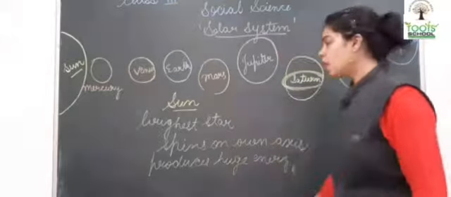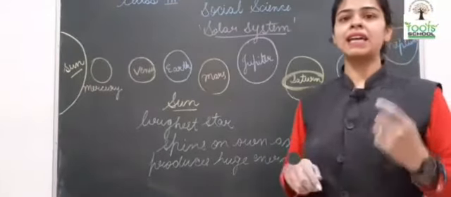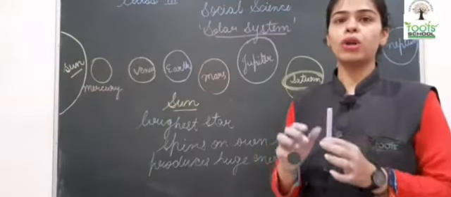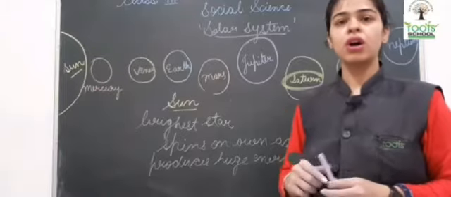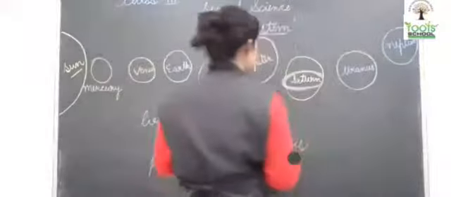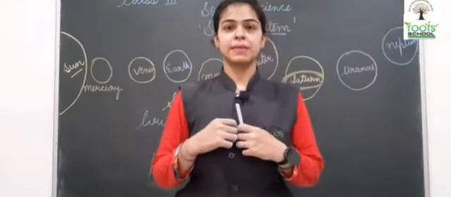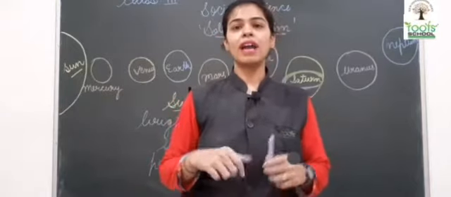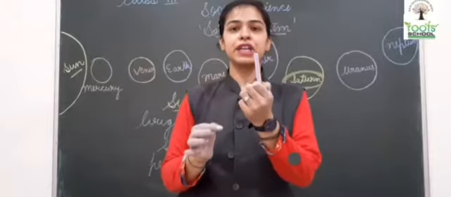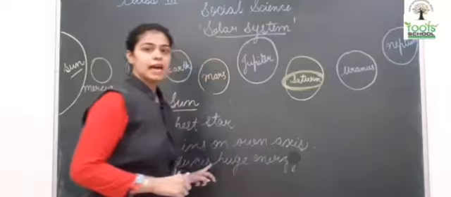Okay, and we read the sun spins on its own axis, that it stands only in one place and rotates in its own place. Okay, so if I am the sun and I am rotating like this, so the sun also rotates like this. Okay, it doesn't go and revolve around any planet. It just stands in one place and takes continued rotations. So these were the properties of the sun.